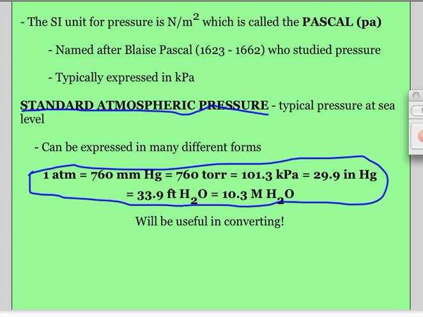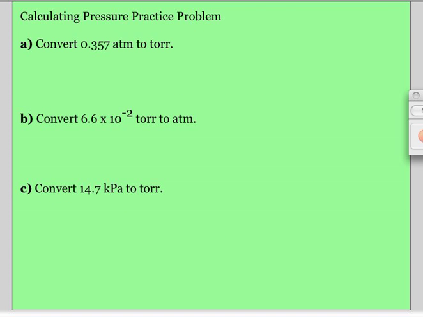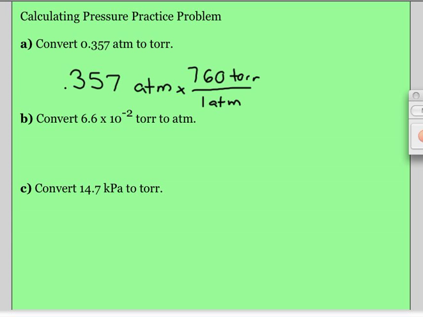So if we use these, we can do three quick problems. The first one, we want to go from 0.357 atm to torr. So we just start off with what we have. We're going to need to make a conversion factor. There's 760 torr in 1 atm. That gives us 271.32. And with sig figs, that is 271 torr.